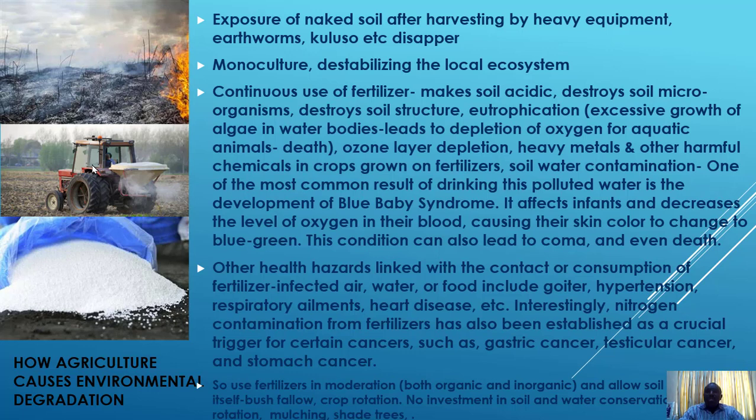It also causes eutrophication, that is, excessive growth of algae in water bodies, which leads to depletion of oxygen for aquatic animals. So you see how what happens on the land is also affecting the water bodies. And then it also causes ozone layer depletion. We are going to look at how this causes ozone layer depletion. It also causes heavy metals and other harmful chemicals to remain in crops. These are residues in crops grown on fertilizer.